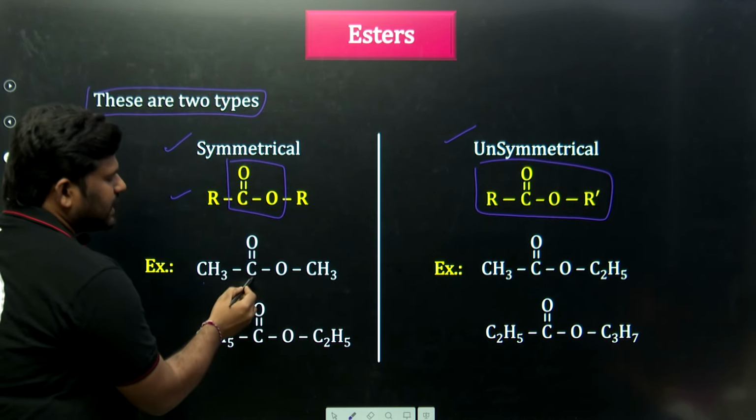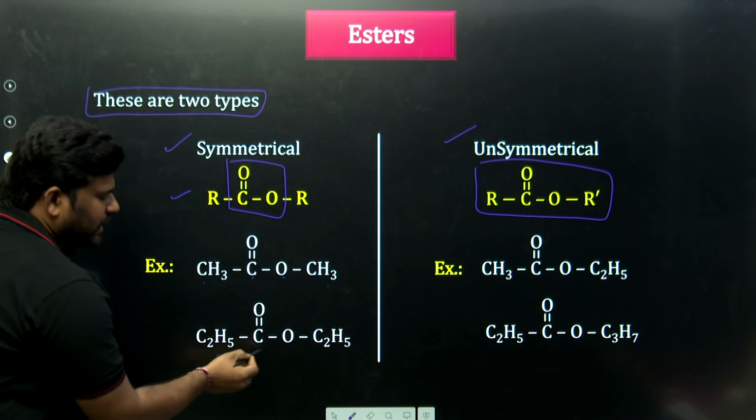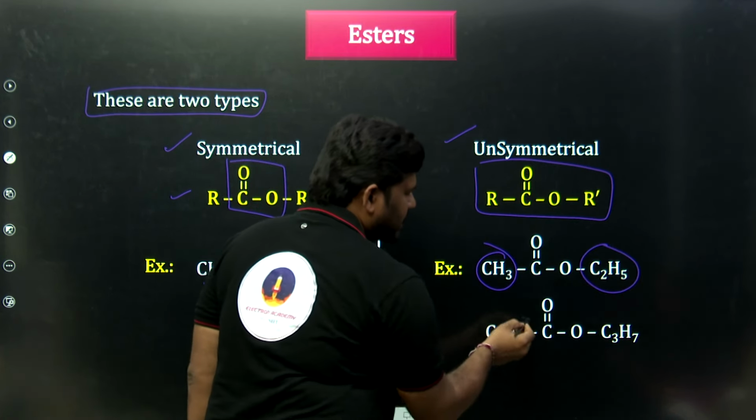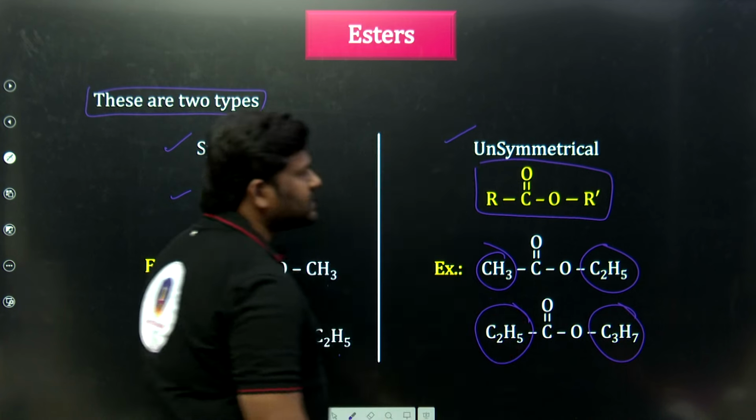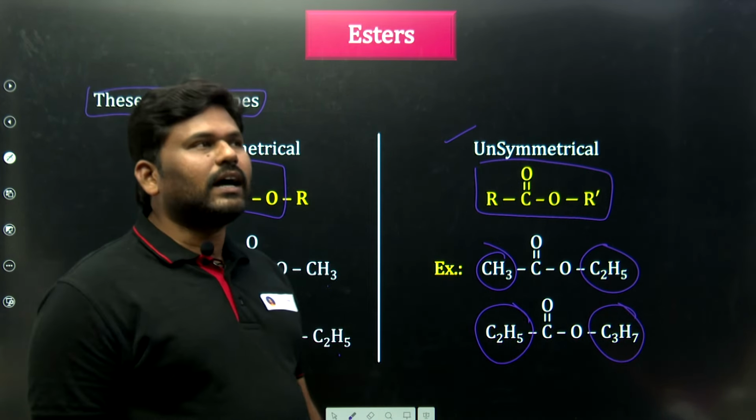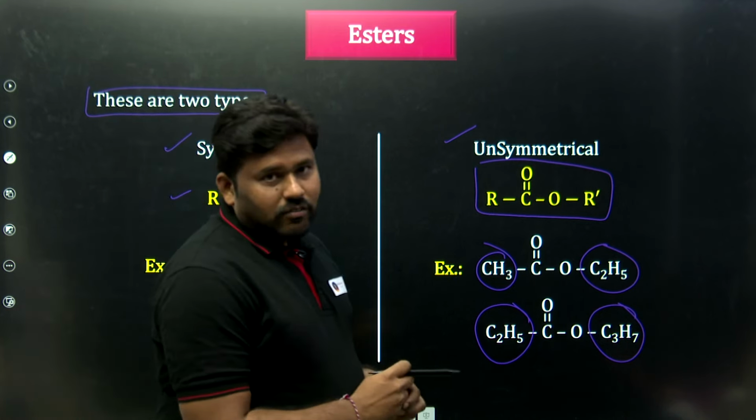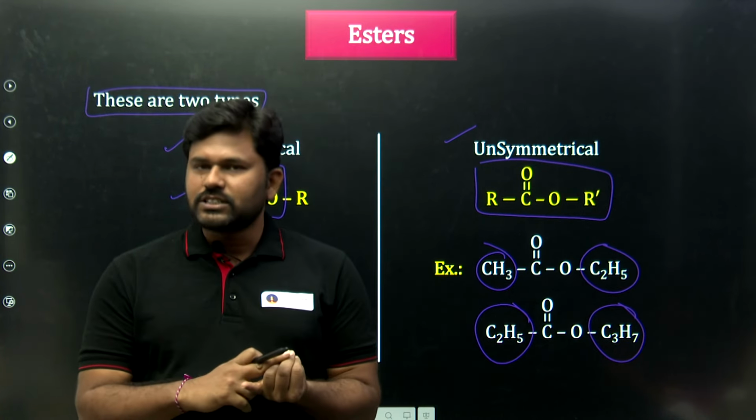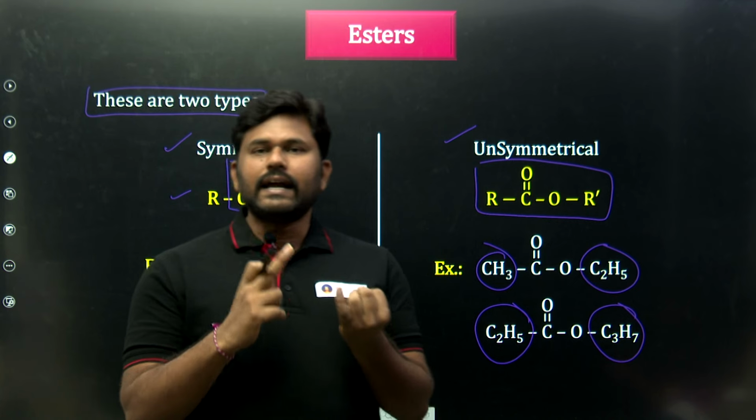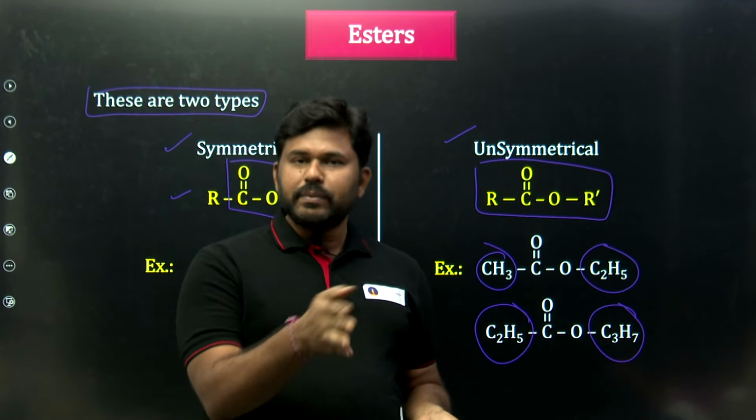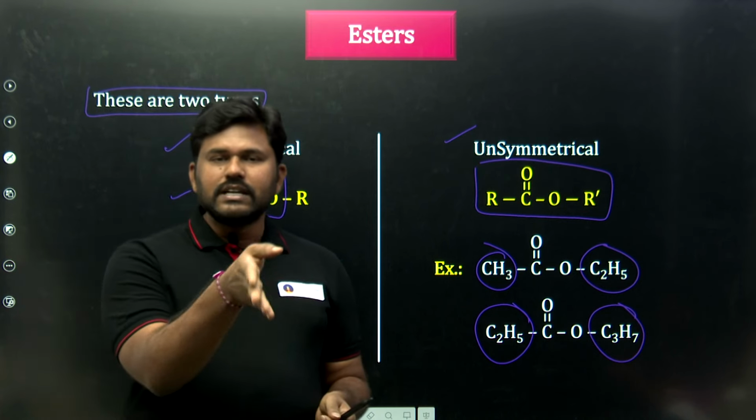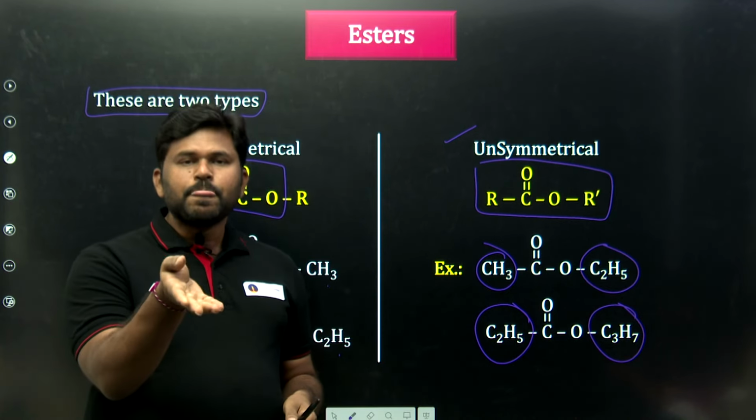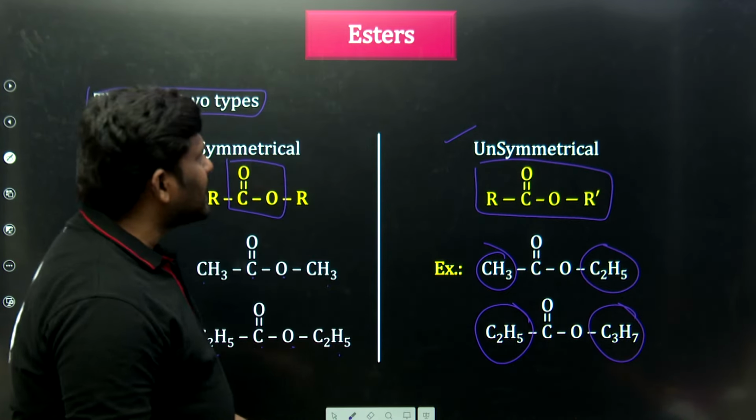CH3 C double bond O CH3. C2H5 C double bond O C2H5. Same here, but here we are taking CH3, here we are taking C2H5. C2H5, C3H7, these are called symmetrical and unsymmetrical esters. So what have we finished till now? Alkanes, alkenes, alkynes, alkyl halides, also known as halogen compounds. Next, alcohols, ethers, symmetrical ethers, unsymmetrical ethers, ketones, symmetrical ketones, unsymmetrical ketones, esters, symmetrical esters, unsymmetrical esters, and this is about the carboxylic acid and ester.